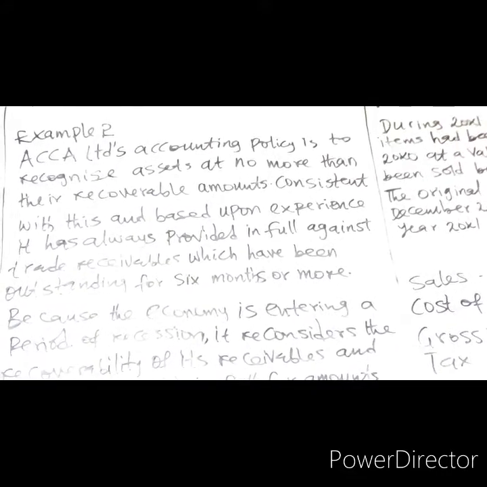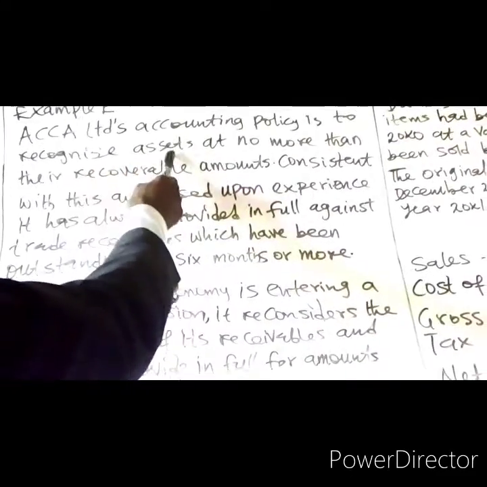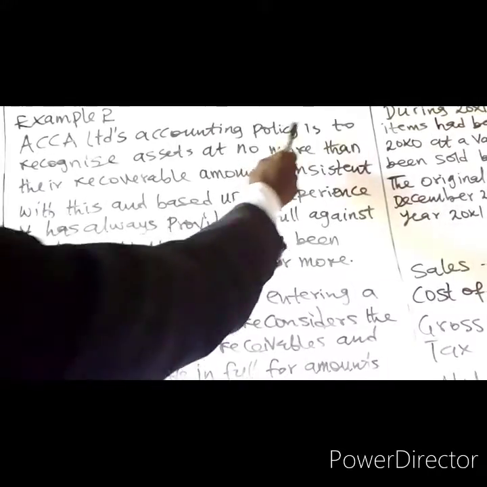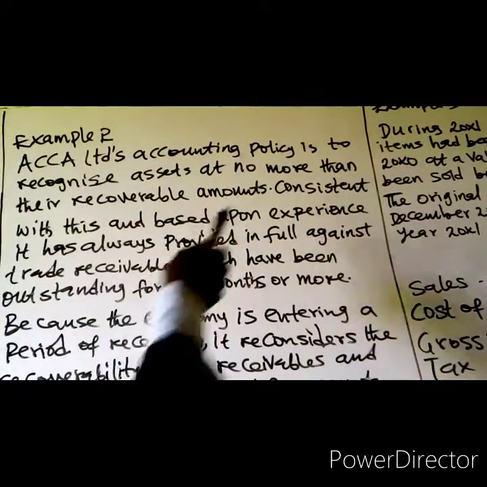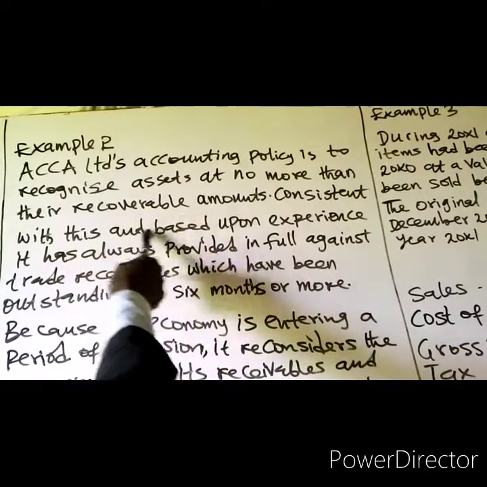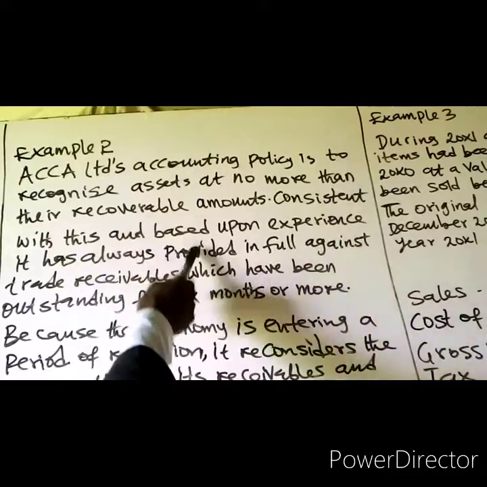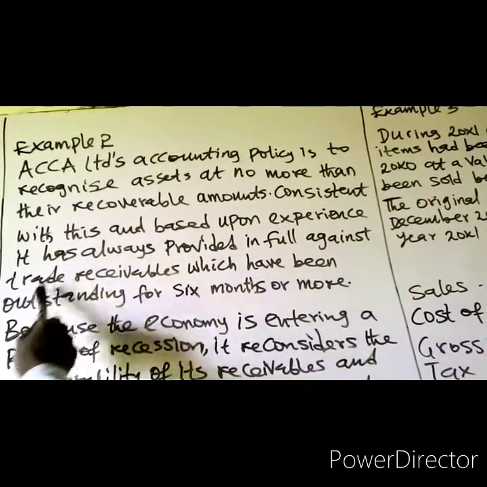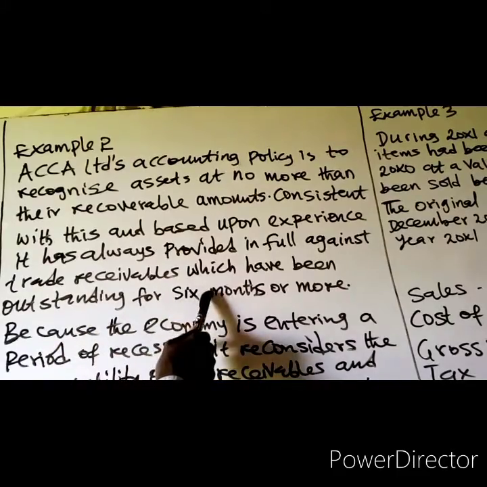ACCA Limited's accounting policy is to recognize assets at no more than their recoverable amounts. Consistent with this, and based upon experience, it has always provided in full against trade receivables which have been outstanding for 6 months or more.